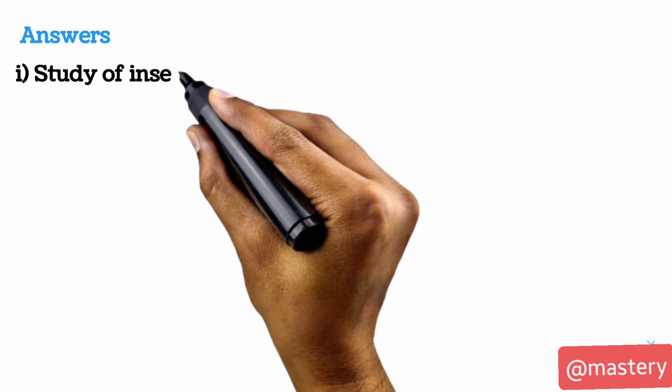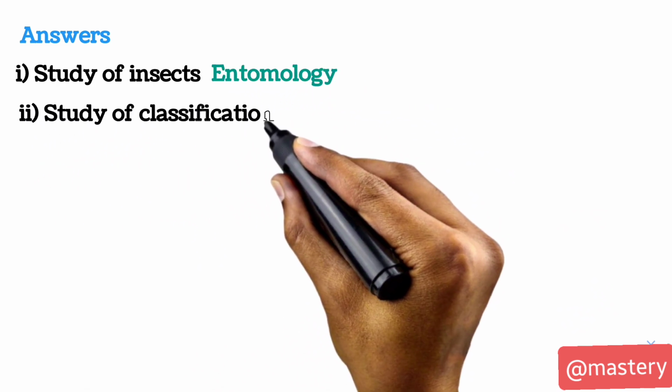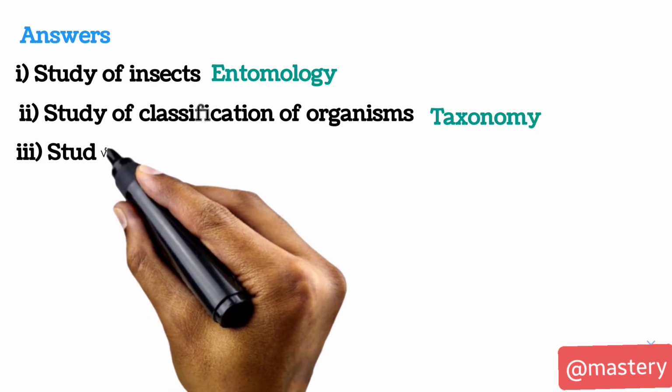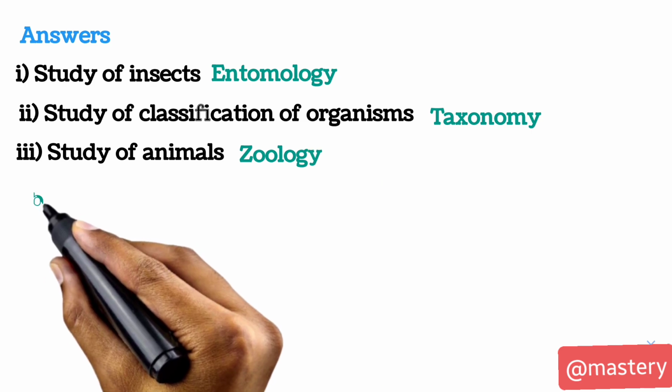Answers: 1. The study of insects is called entomology. The study of classification of organisms is called taxonomy. And the study of animals is called zoology.